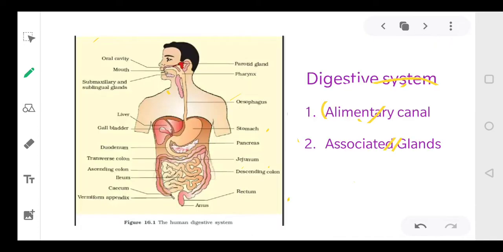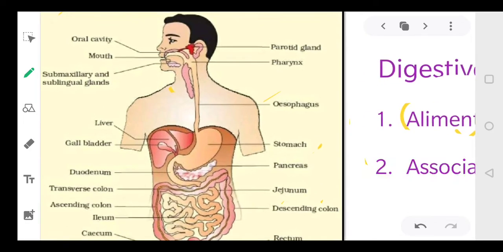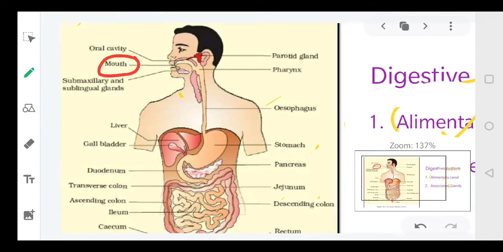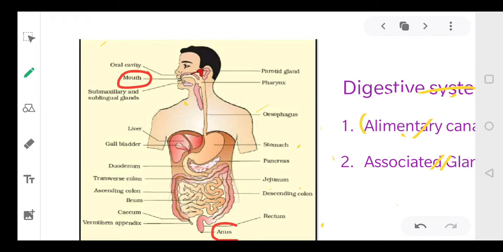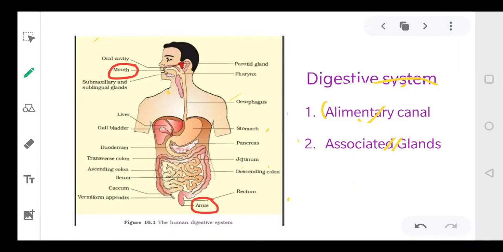Now this is a diagram of your digestive system. Your digestive system starts with your mouth and ends with your anus. The digestive system basically comprises two parts: the alimentary canal and the associated glands.